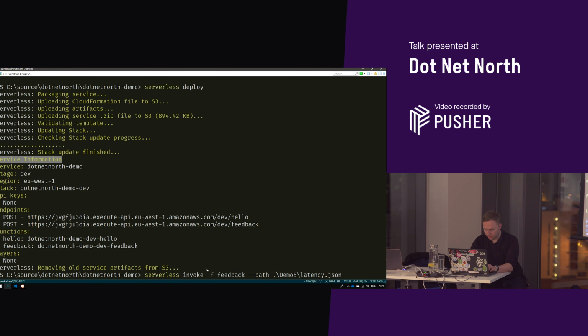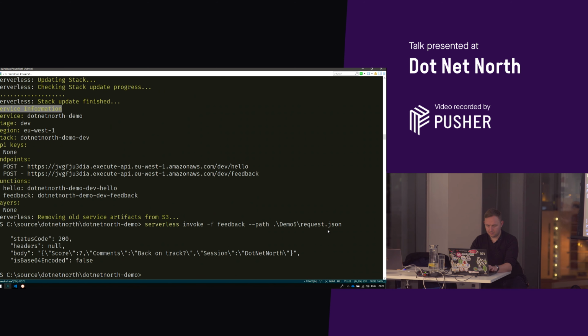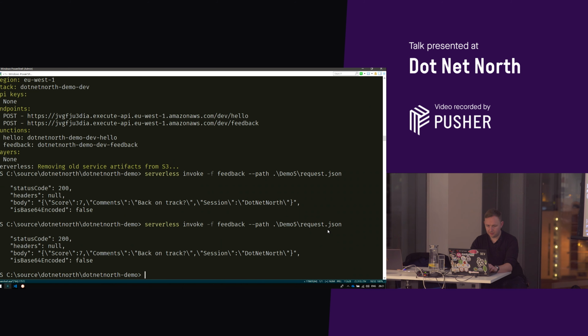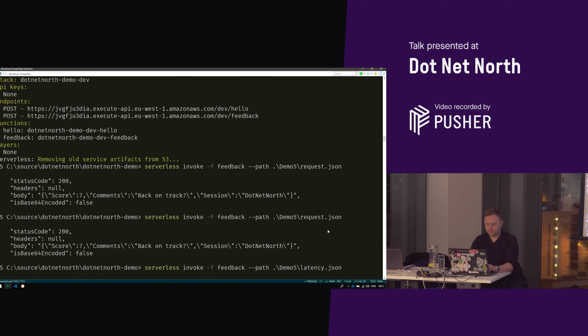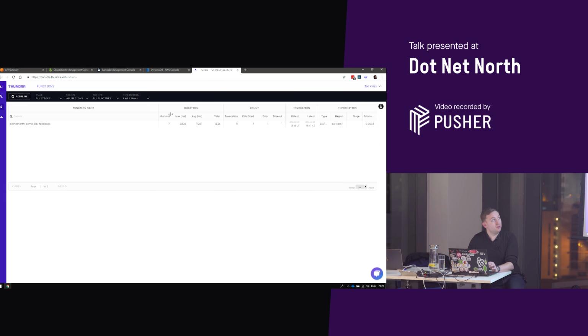So I'm going to just invoke a couple of these. This one's being hit by the cold start. So I'll pop a couple in just so we've got a little bit to look at. I'll leave that running. So this is what Thundra looks like. Let's see if I can zoom this in.